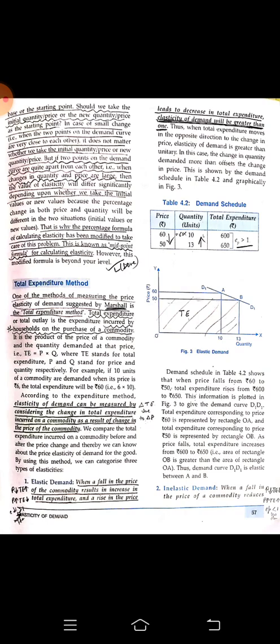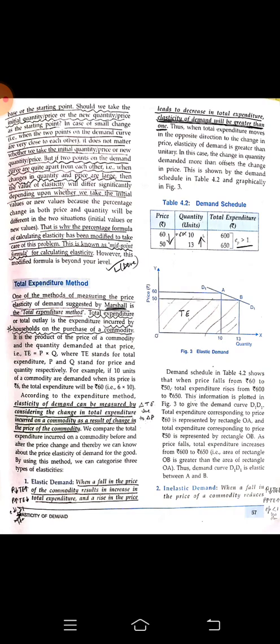What is the total expenditure method? One of the methods of measuring the price elasticity of demand suggested by Marshall is the total expenditure method. Total expenditure is the amount incurred by the household on the purchase of the commodity. How much money that person is spending to get that commodity is called the total expenditure.